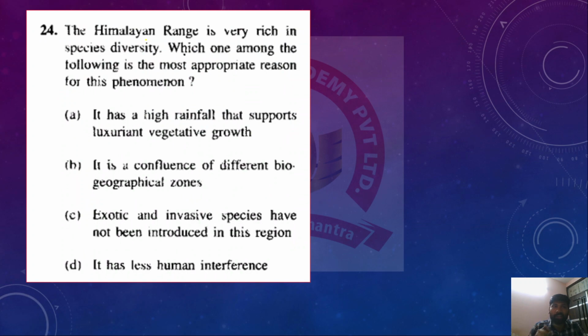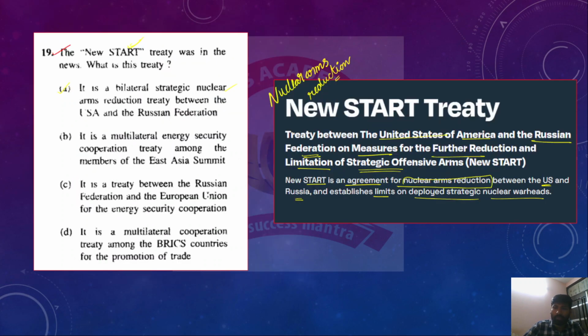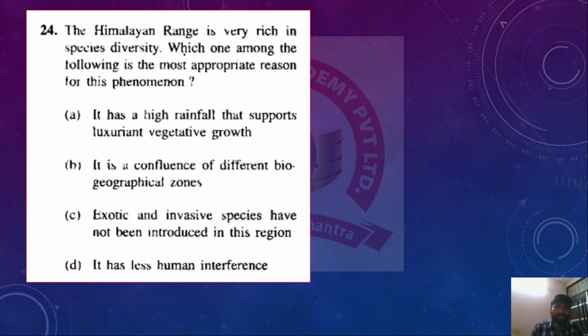And today's practice question is: the Himalayan range is very rich in species diversity. Which one of the following is the most appropriate reason for this phenomenon? You have to find out the most appropriate reason for species diversity or species richness in the Himalayas.